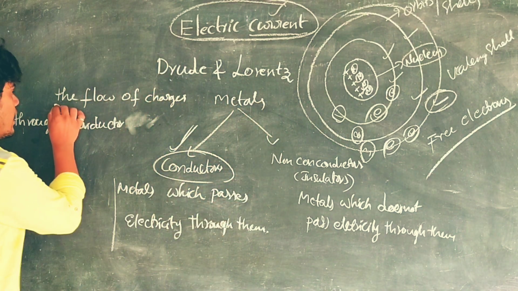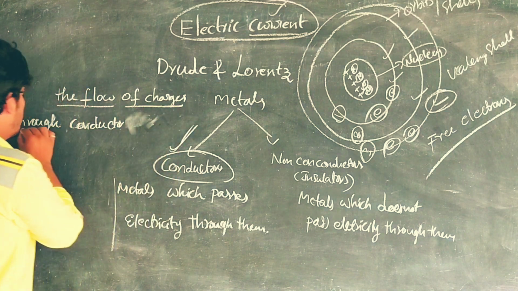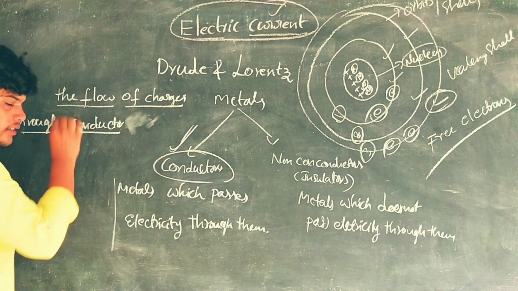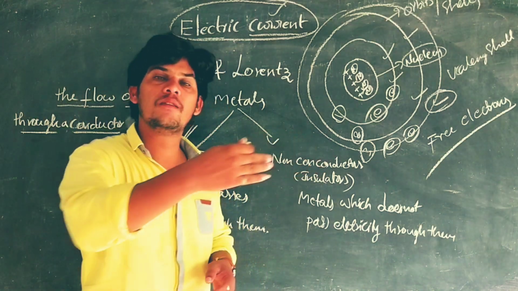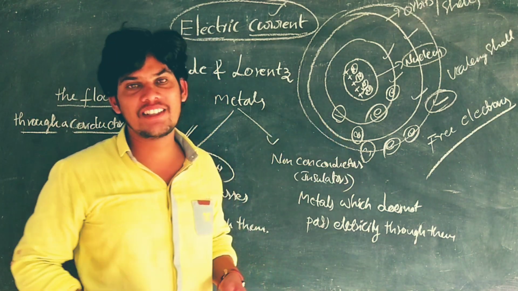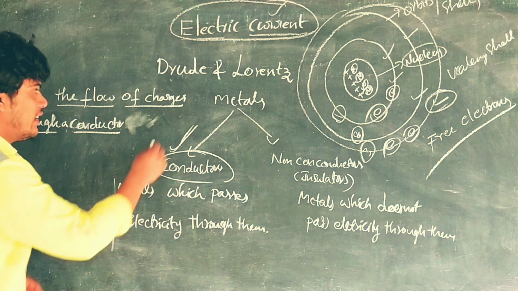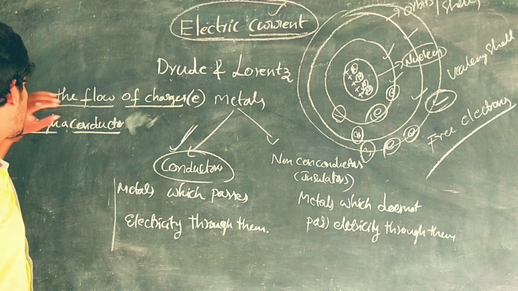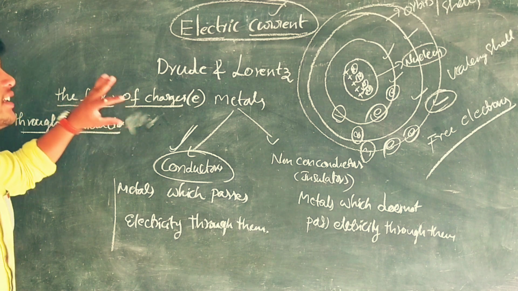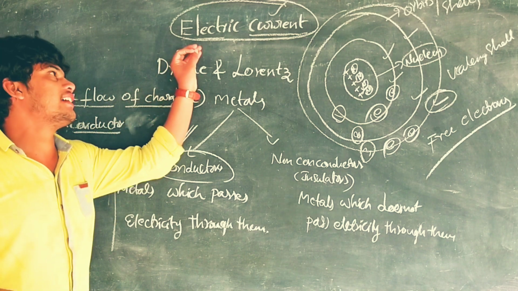Just current is nothing but the flow of charges through a conductor, meaning the passing of electrons through a conductor. Here charges means electrons. So the flow of charges through a conductor is called electric current.